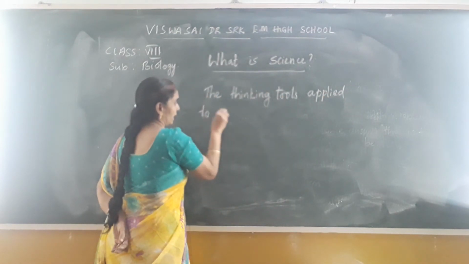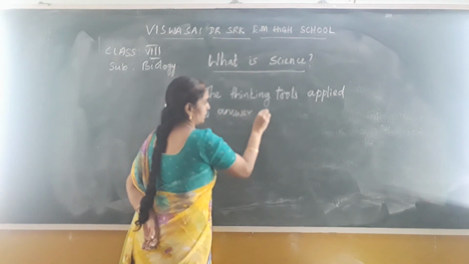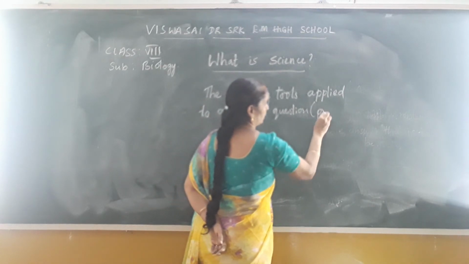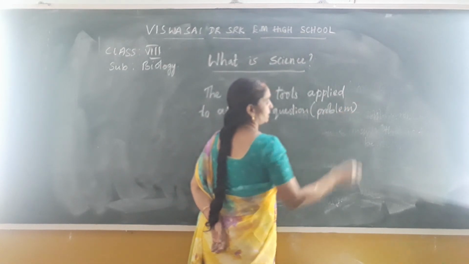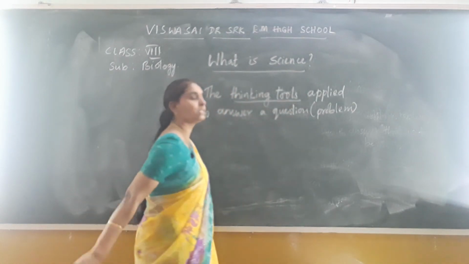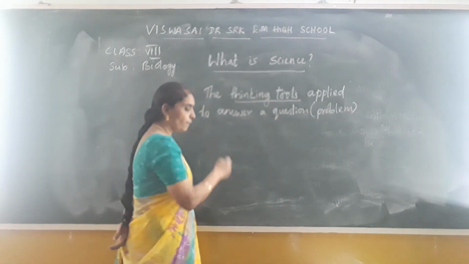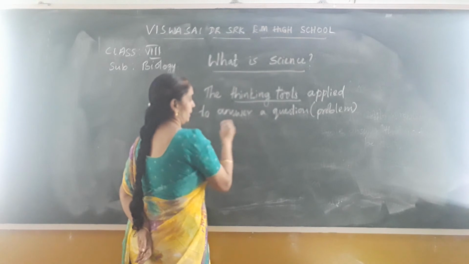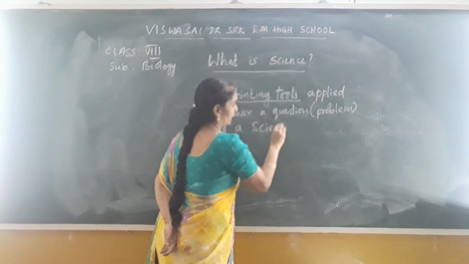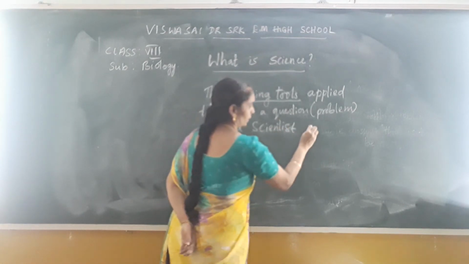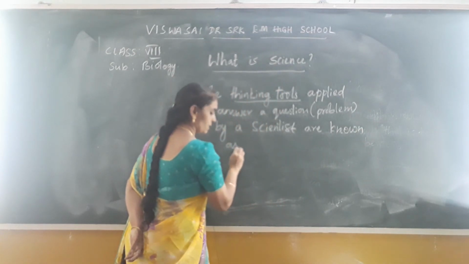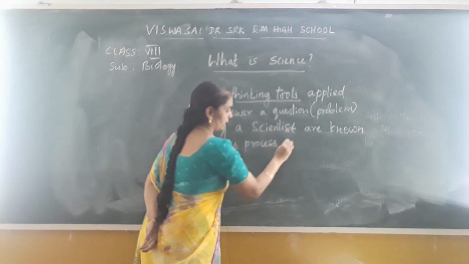The thinking tools applied to answer a question or a problem. It may be a problem also. Any problem. It is the question that is being raised. To solve a problem or a question, the thinking tools that the scientists apply are called process skills. To do the experiment, by whom? By a scientist. They are known as process skills. What are they known as? They are known as process skills.